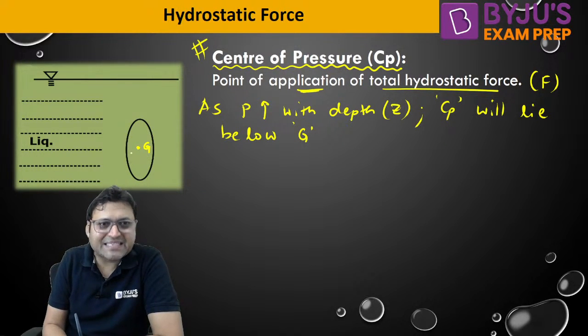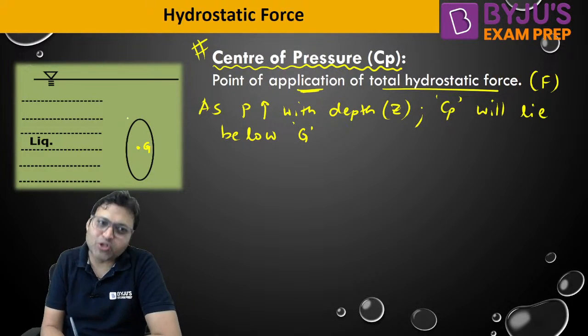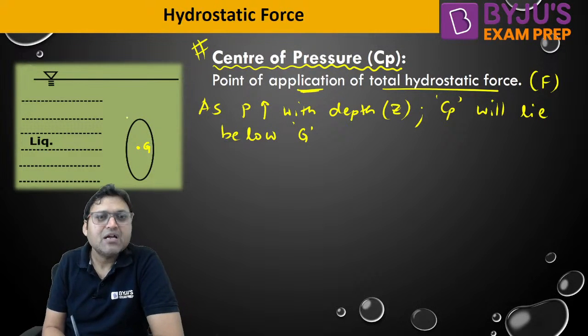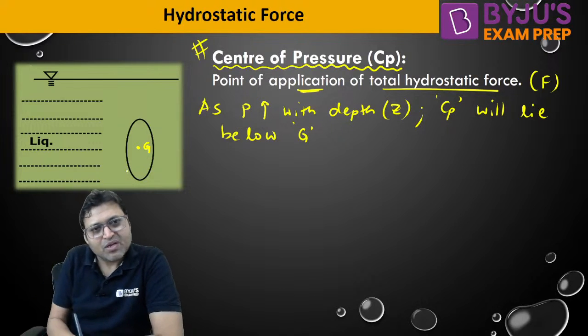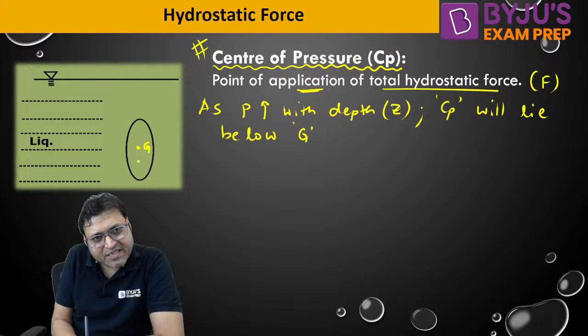So the location of center of pressure will also be towards more pressure. So this is the location of CP, let us say. So the hydrostatic force must be shown here.